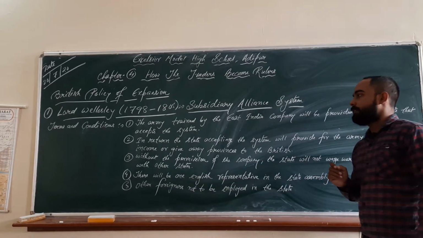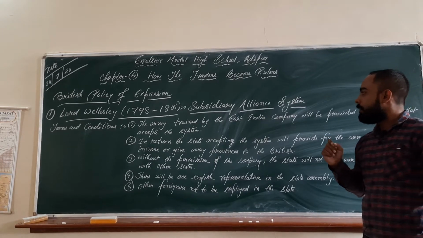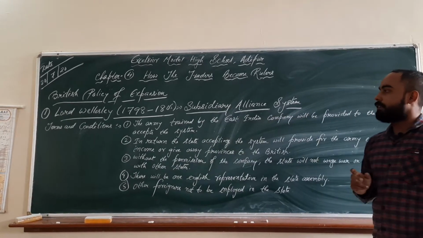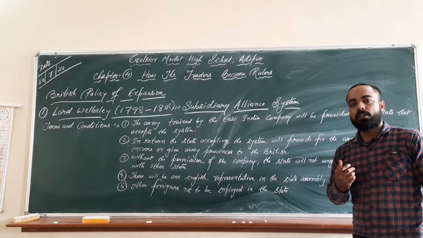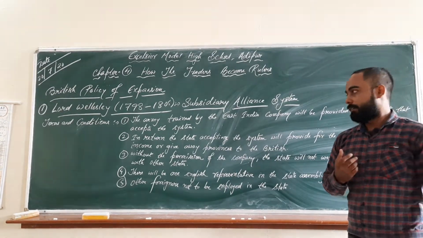So, Lord Wellesley is known as the founder or the main exponent of this subsidiary alliance system, due to which he expanded the British rule and annexed many provinces of India.